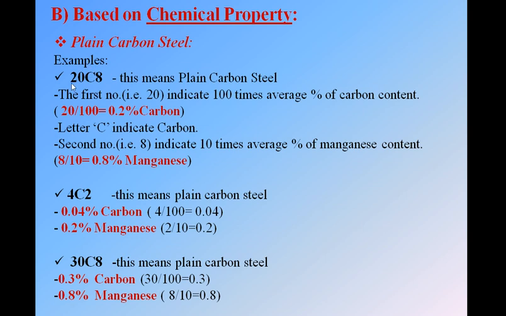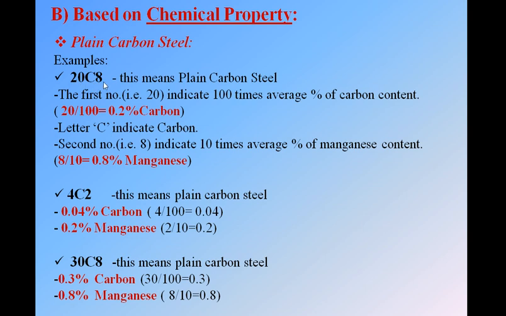Okay, so see example 20C8. Here we have two numbers, 20 and 8, and in between we have C. C is nothing but a symbol. See here, the first number, 20, indicates 100 times the average percent of carbon content. If we have 20C8, we have two numbers and in between only C. C is nothing but carbon.